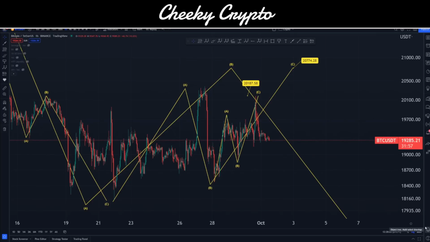Okay, let's get started with this. Here we have Bitcoin paired up with USDT on the hourly chart, with Binance as our data source. What we're looking for here is to see where we are likely to go next. We're actually in a bit of a position where we can see it going in either direction.